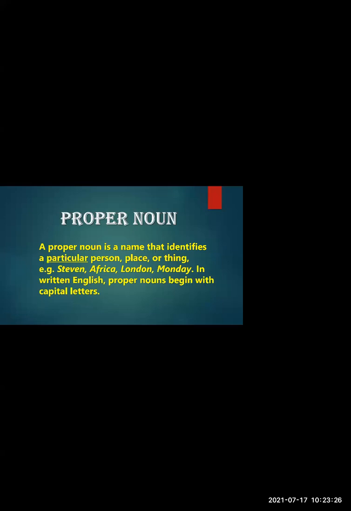For example, here you can see Stephen is the name of a boy. Africa, London, names of countries. Monday is a particular day of the week. And all proper nouns begin with a capital letter. Okay, you should remember this.